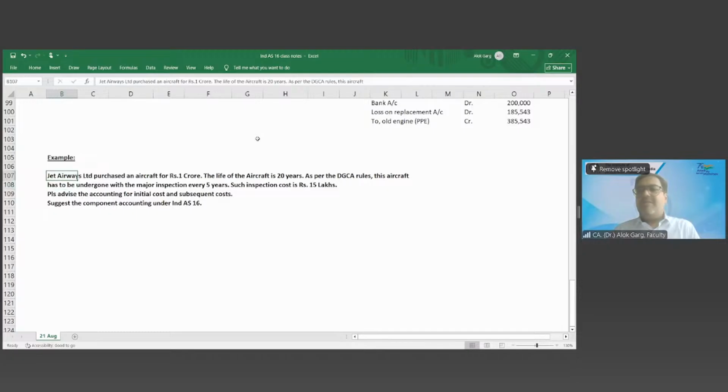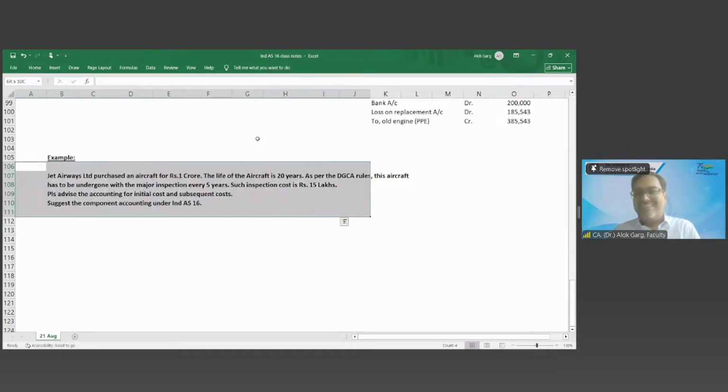Five lakhs, friends. Tell me one thing, I don't know why you are telling different numbers. So 1 crore divided by 20, right? If you divide 1 crore by 20, it will come to 5 lakh. But is 5 lakh the right answer? The answer is no.